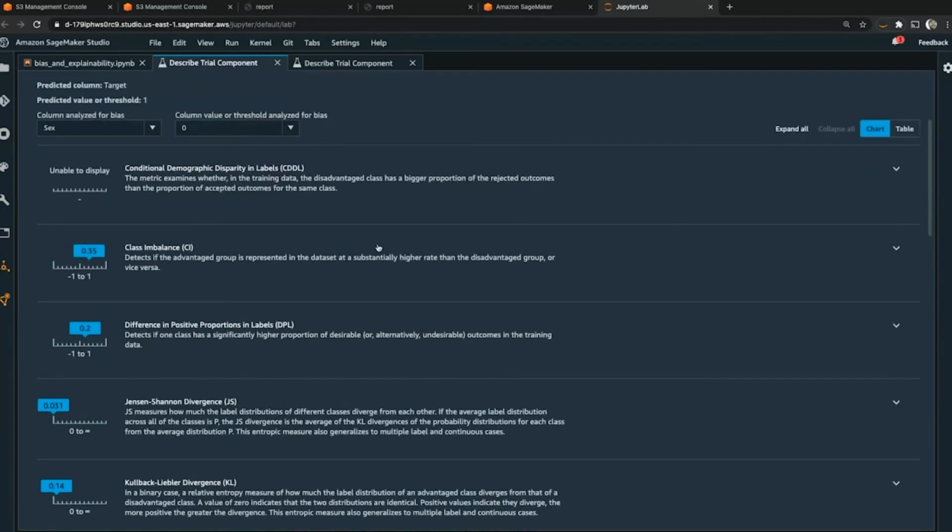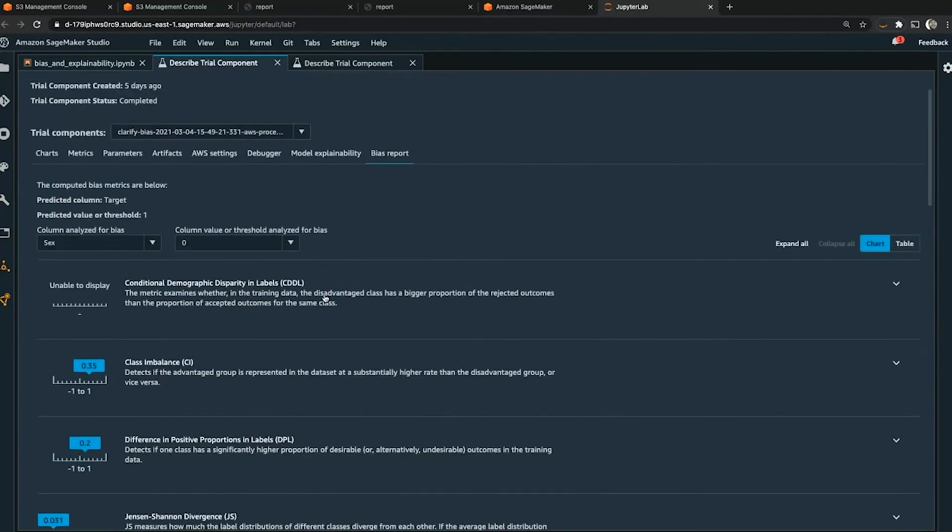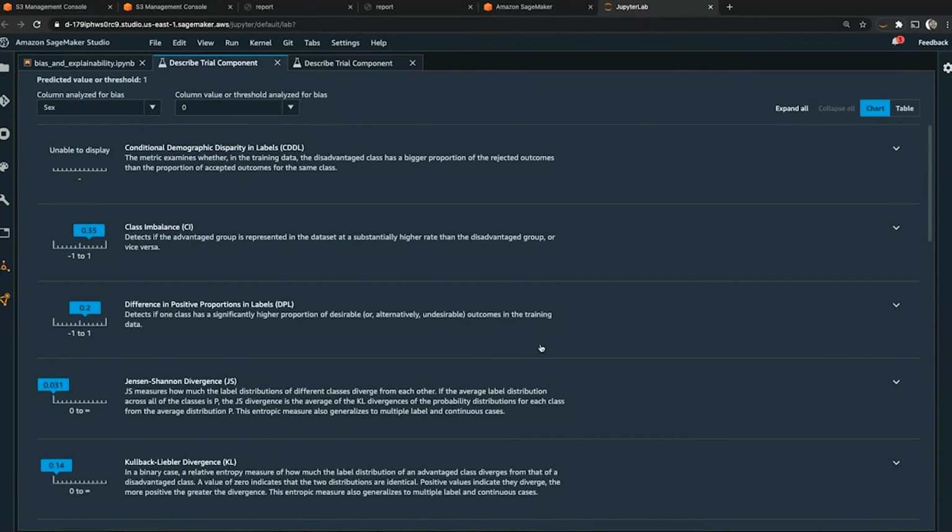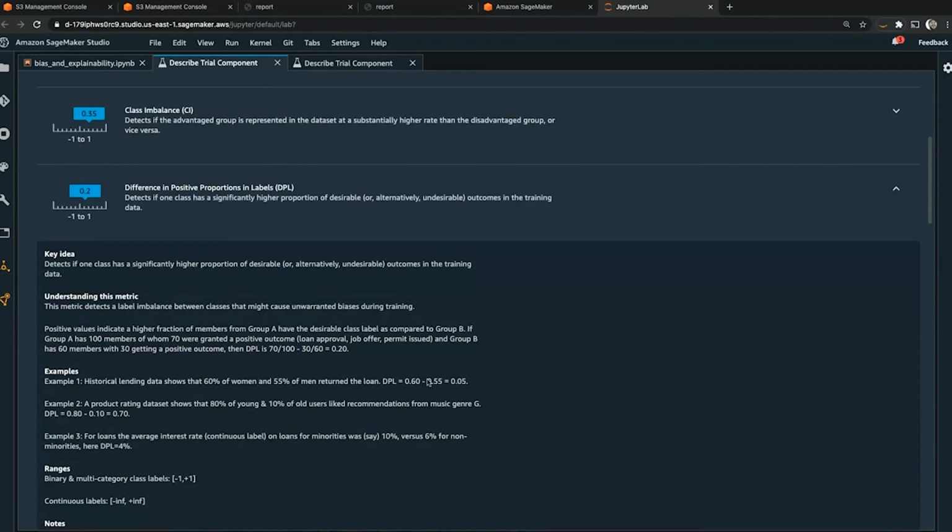And here we see the output of our bias analysis for pre-training data, right? Where the class imbalance was detected. We already knew this because we took a look at the data ahead of time, but if you didn't, you could automatically detect class imbalance. We see that there's a difference in positive proportions of the labels, yet again, another metric that we might be interested in. And as we look at these statistical measures, we can also use a drop-down to get a greater understanding of what do these measurements mean. These can be new to some data science teams.